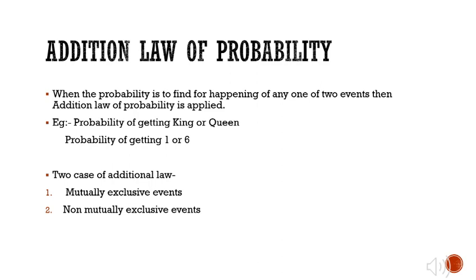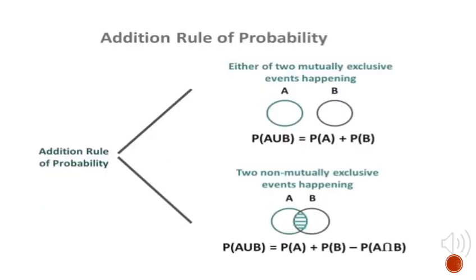And this addition law is divided into mutually exclusive events and non-mutually exclusive events. So this addition rule of probability has 2, as I said before, mutually exclusive events and non-mutually exclusive events. So here in this picture we have shown A and B. So we can consider it as 2. So the probability of A union B is equal to the probability of A plus the probability of B.